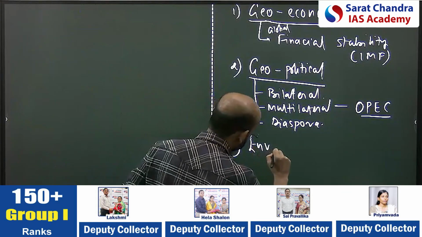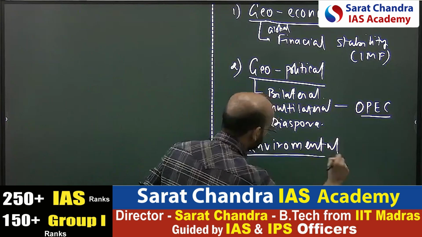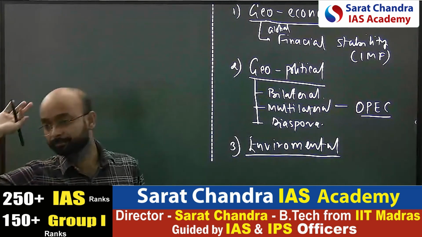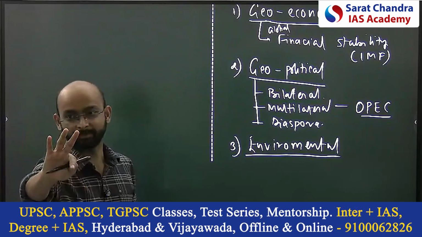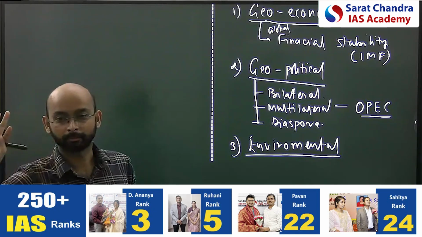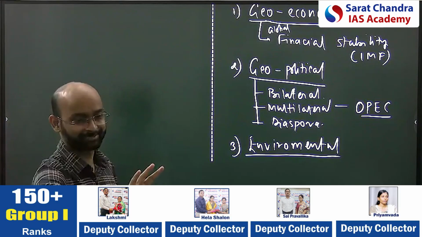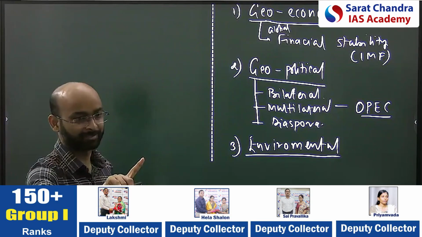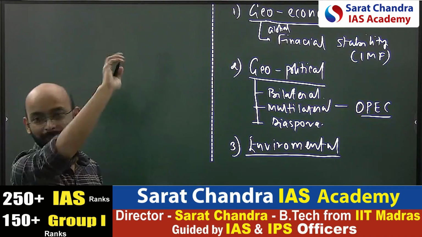The environmental angle. And whenever we see the environmental angle, how many dimensions do we see? We have covered environment, three dimensions: pollution, climate change, biodiversity. If you recall your environment topic, you will see three things: pollution, climate change, biodiversity.